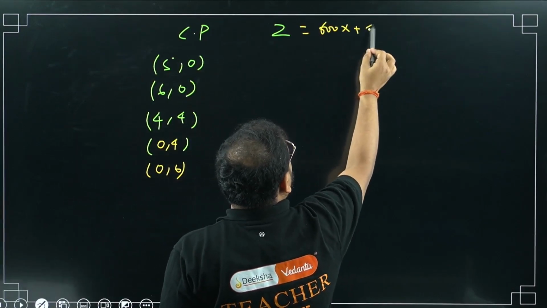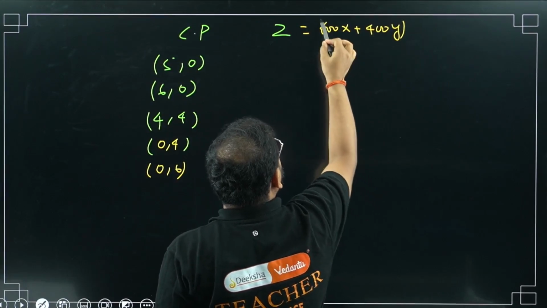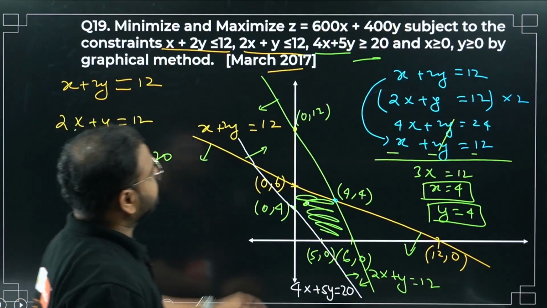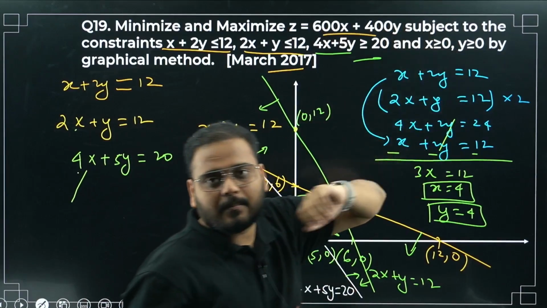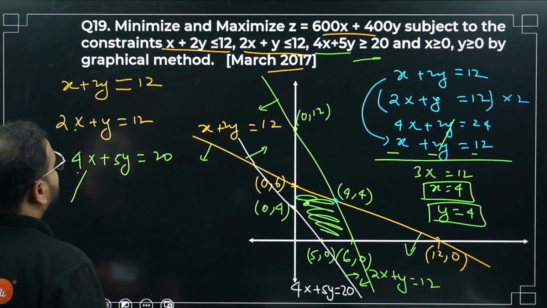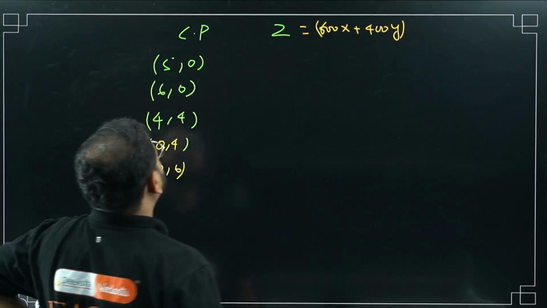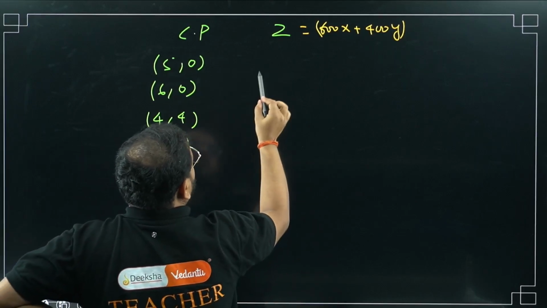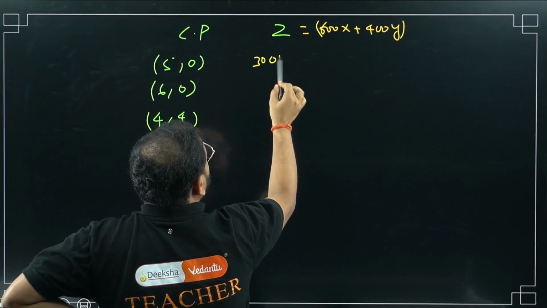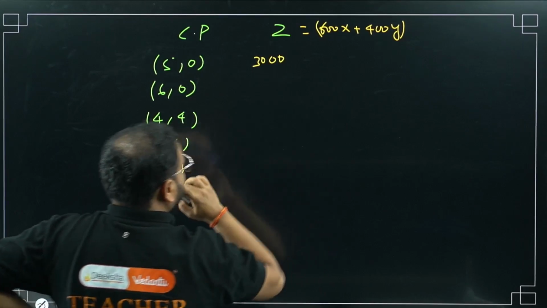600x plus 400y. Right? Please check. The objective function is defined like this. So let's have a look at the values. What do I get? 6 into 5 is 30. So 30 means 3000. The rest is 0. So this is as it is.